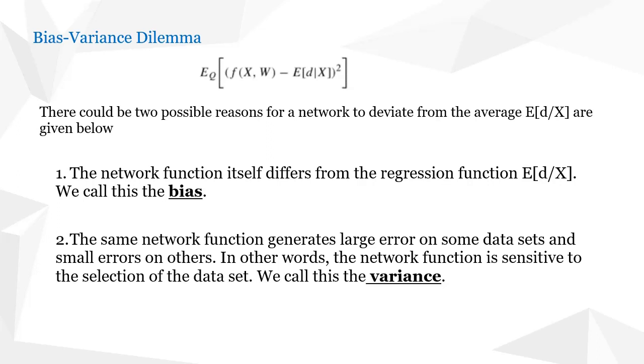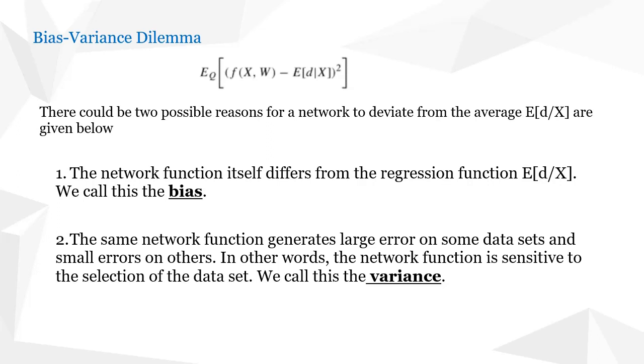Therefore, the neural network function f of x comma w deviating from the average expectation of d given x is bias, and the sensitivity of this function f of x comma w to the selection of dataset is termed as variance. And we are interested in this bias and variance term. And how do we balance this bias and variance? Ideally, we want both bias and variance to be as low as possible.